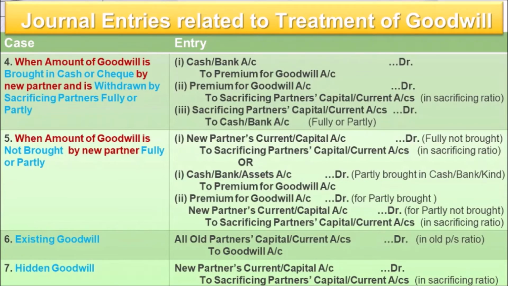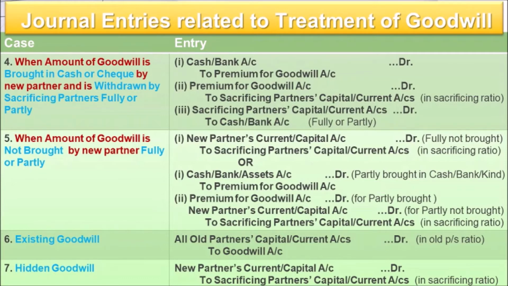What amount will be mentioned here? The same 20,000 will be mentioned in front of premium for goodwill. And in the new partner's current or capital account, 80,000 will be mentioned, because that becomes a similar case to case number 4. And to sacrificing partners' capital or current account in sacrificing ratio. You will understand it better when we attempt the numerical question on this, right?